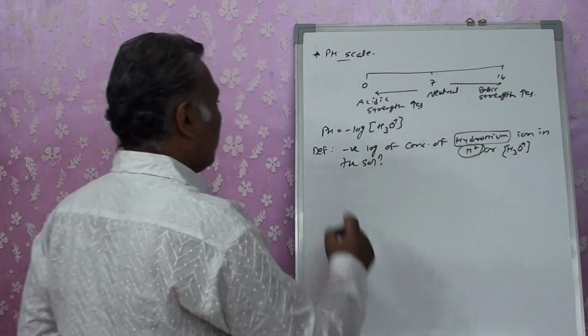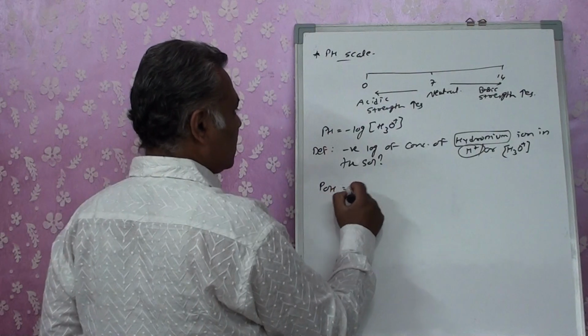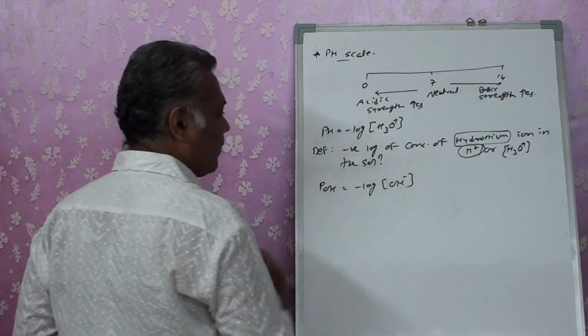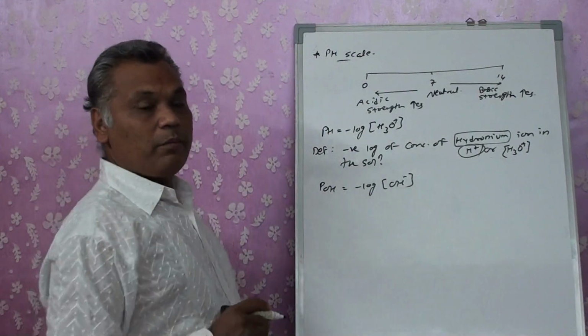In the same way, for the base we calculate the negative logarithm of OH minus, which is pOH.